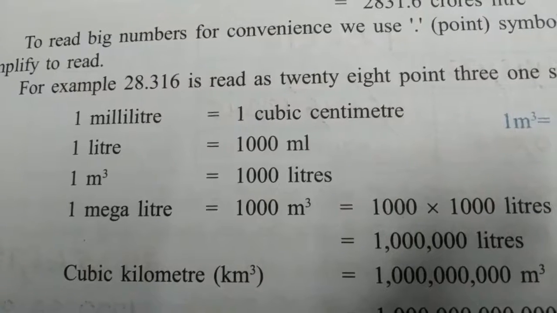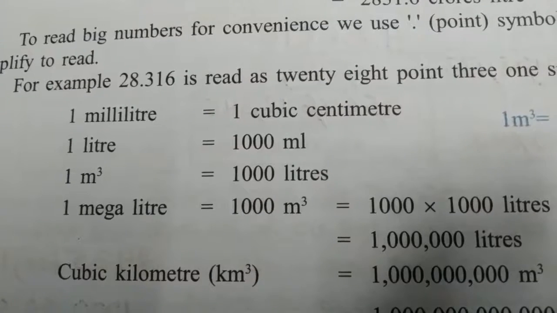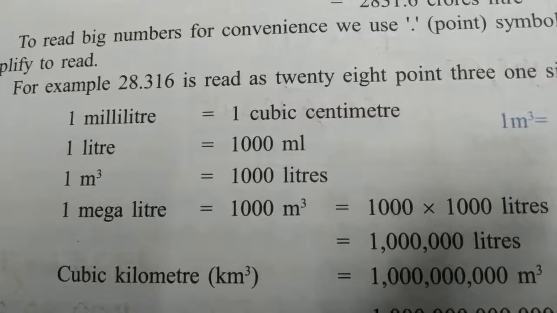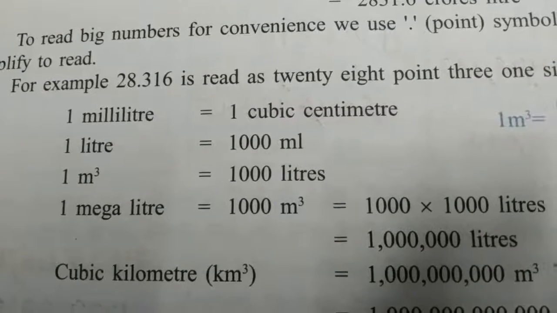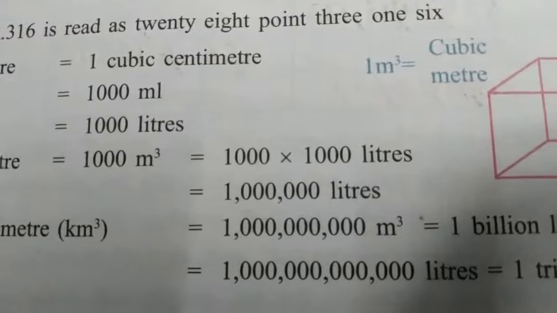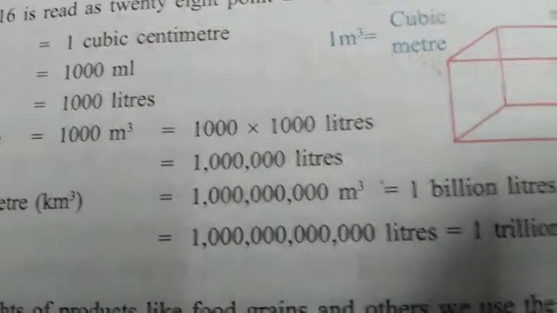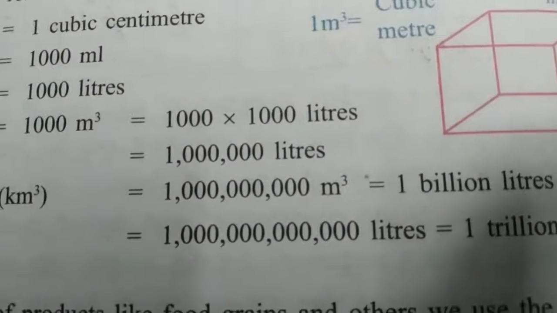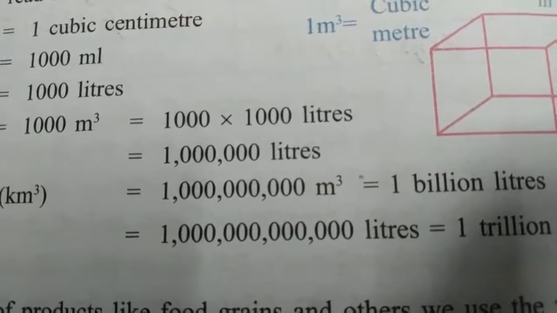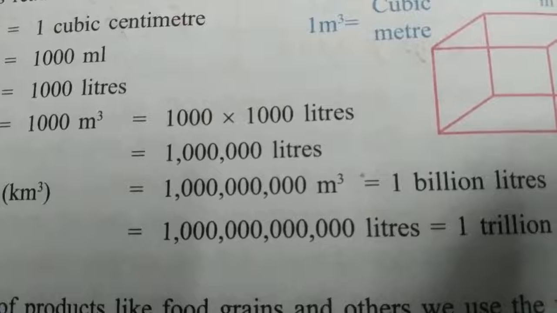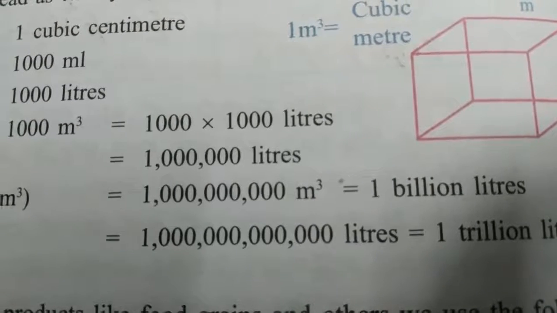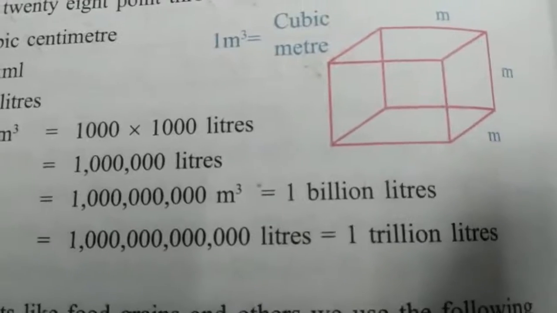Next, 1 milliliter is equal to 1 cubic centimeter. 1 liter is equal to 1000 ml. 1 meter cube is equal to 1000 liters. 1 megaliter is equal to 1000 meter cube, that is equal to 1000 into 1000 liters, that is equal to 1 million liters. 1 billion meter cube is equal to 1 trillion liters.